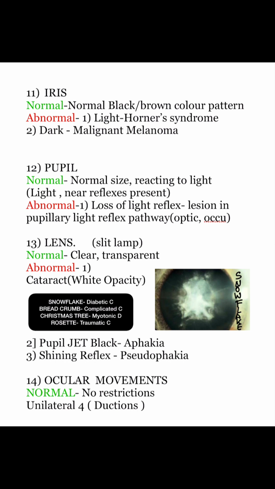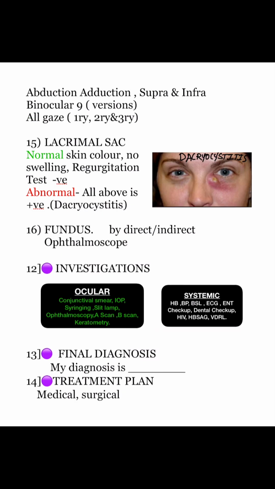Next, also check for the ocular movements. Normally there should be no restrictions. Unilaterally, there are 4 types of movements which are called ductions, which are abduction, adduction, supraduction and infraduction. Binocular, there are 9 movements which are called versions, which are in all gazes, that is primary, secondary and tertiary gaze. Check for the lacrimal sac. Normally, there should be normal skin color, no swelling and regurgitation test should be negative. If all of these are positive, then it leads to dacryocystitis as seen in the image.